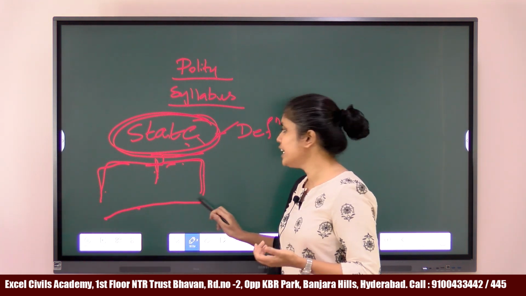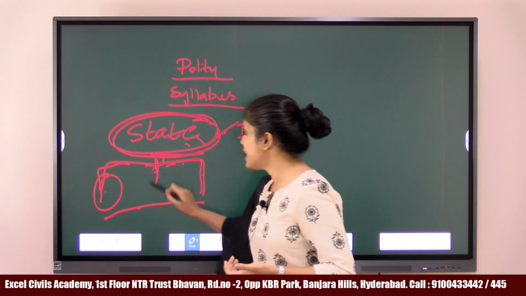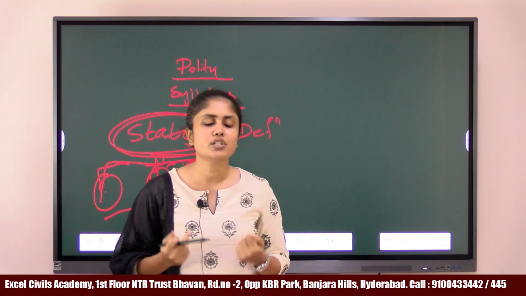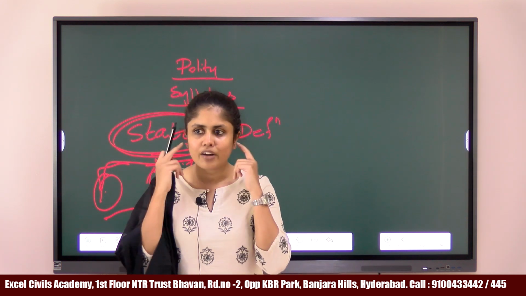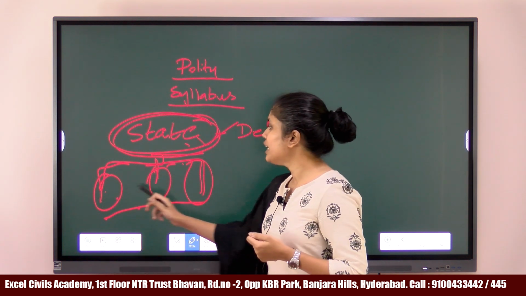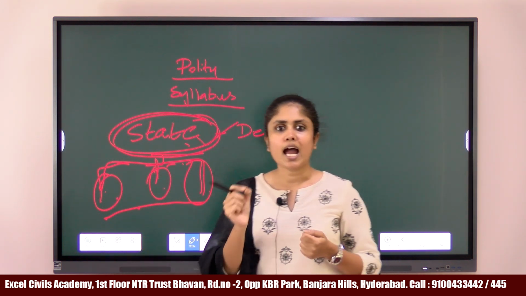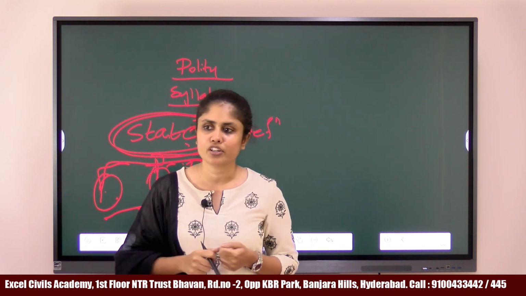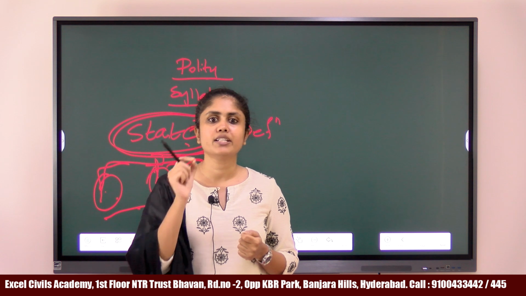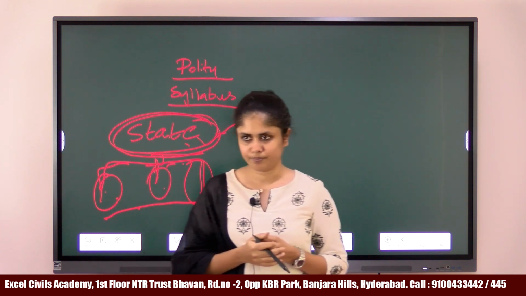Now since you have three organs, each organ must have certain powers and functions, right? You have eyes. What are eyes for? For seeing, right? You have ears. What are ears for? Listening, right? Now similarly you have various organs of the state, and each organ has certain functions, and each organ is given certain powers by the constitution.